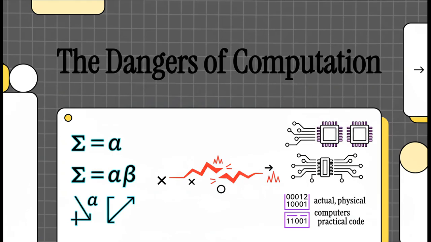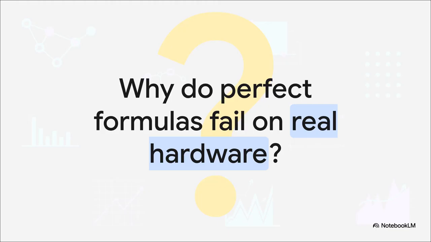You know, in machine learning, we work with these beautiful, elegant mathematical formulas that, on paper, look absolutely perfect. But then you try to run them on an actual computer, and things can go sideways. It turns out that the leap from pure math to practical code is riddled with hidden dangers. So why do these perfectly correct equations sometimes completely fall apart on our machines?